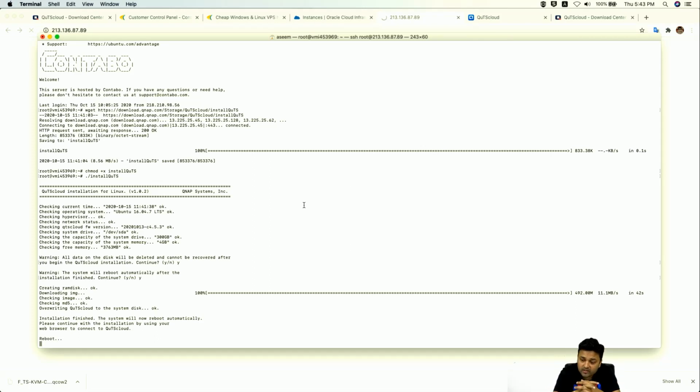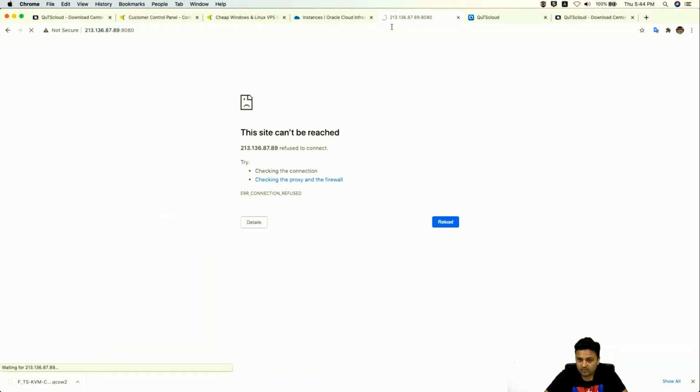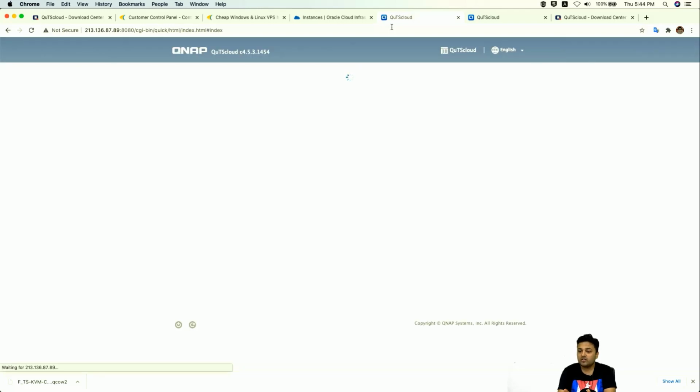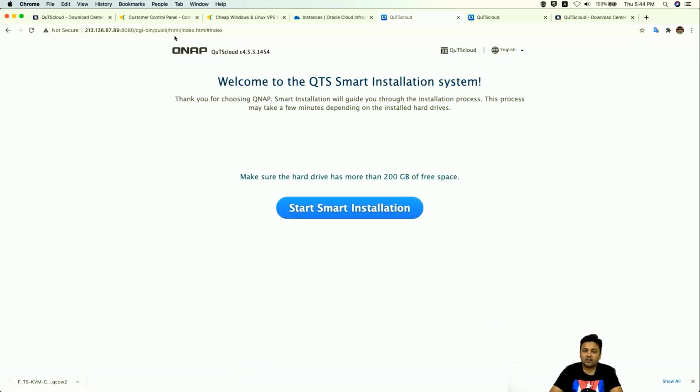I was telling you that Contabo doesn't offer additional storage. You saw in the GCP live demo that you can add additional disks to your instance. However, this kind of luxury you don't have in Contabo, because it's just a VPS provider. It's not a major or very big cloud service provider. So for such situations, you can use hybrid mount or VJBot Cloud to mount extra storage on your QuTScloud. And as you can see here, the machine is ready now.